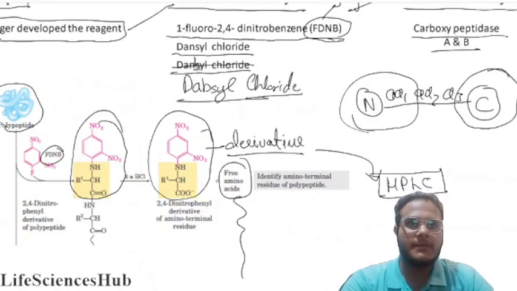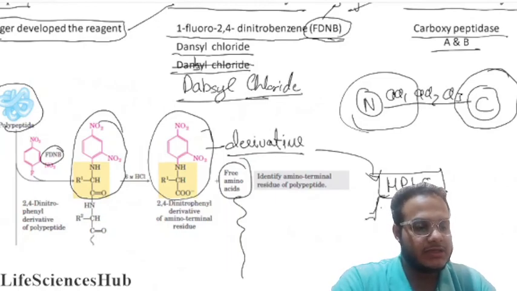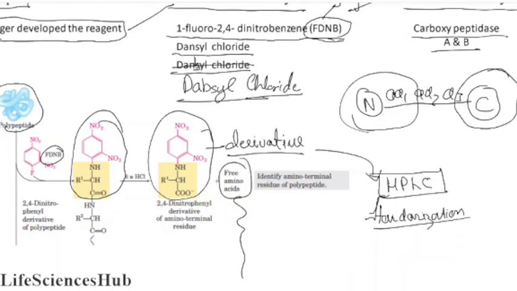This derivative is again passed through HPLC to know what amino acid we had. Actually, we already have the standardization in our HPLC. All amino acid derivative standardization we already have. So HPLC identifies our amino acid by the standard peak, so we can easily know about that.